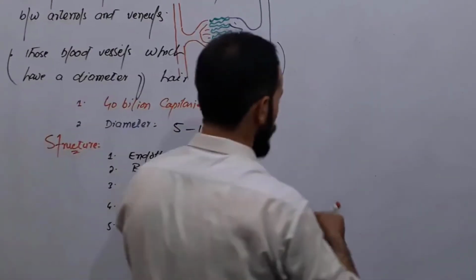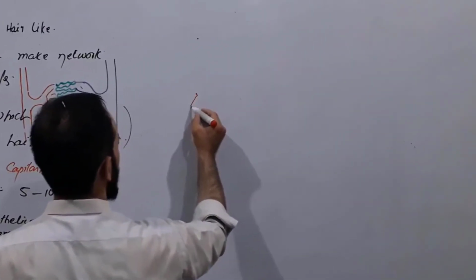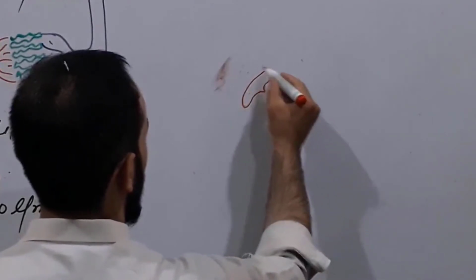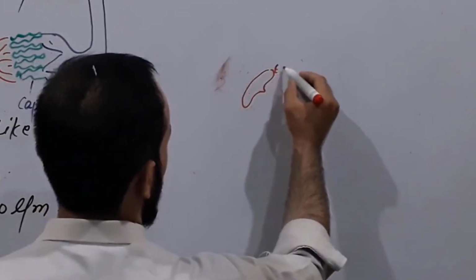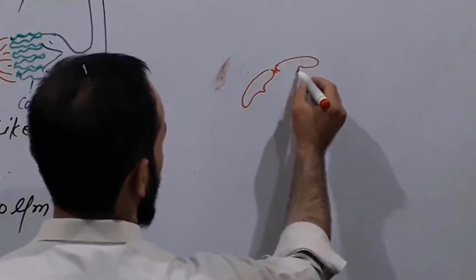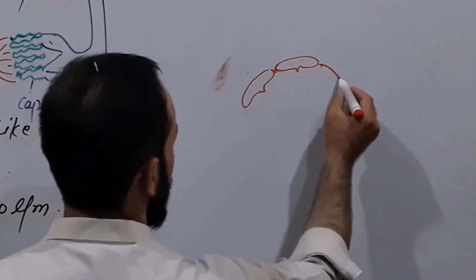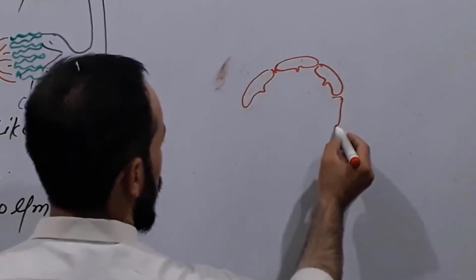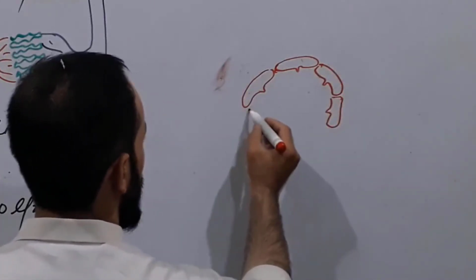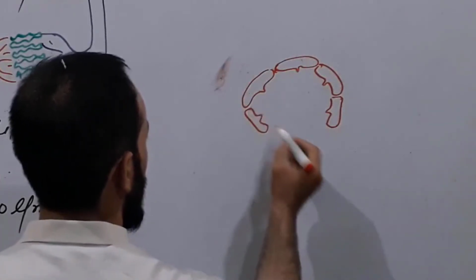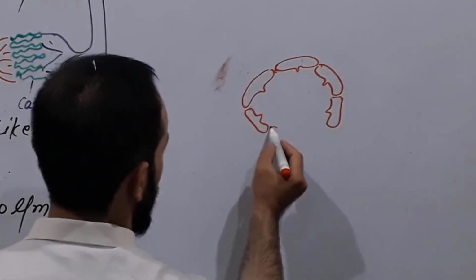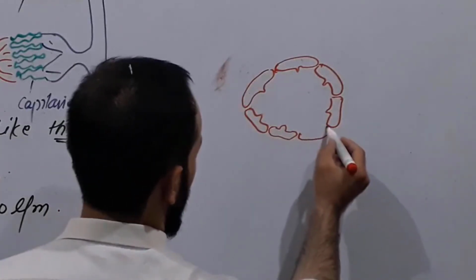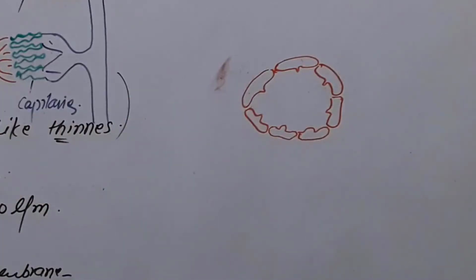Now let me combine all of these in a diagram. First of all, we have endothelium. So here are some endothelial cells. Okay. We are drawing a capillary. So these are the endothelial cells. This is a capillary, and these are the endothelial cells, right?